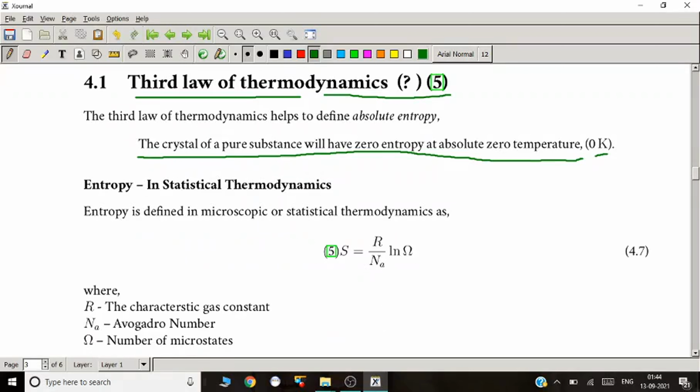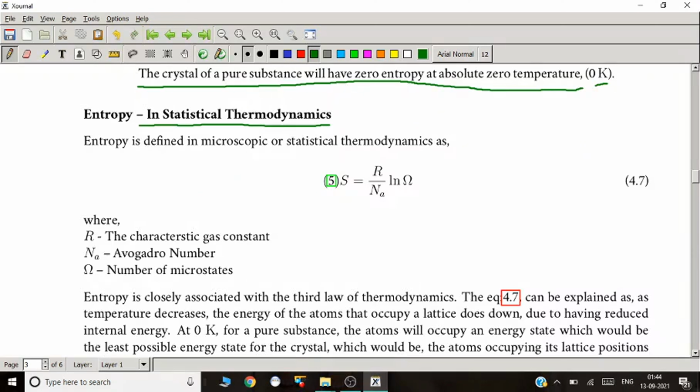So in statistical thermodynamics, the definition of entropy for a microscopic system is S equal to R by NA log omega, the natural log of omega. R is the characteristic gas constant, and NA is the Avogadro number. These things we already know. Omega is the new parameter, the number of microstates.